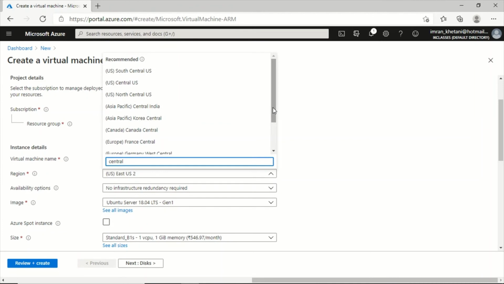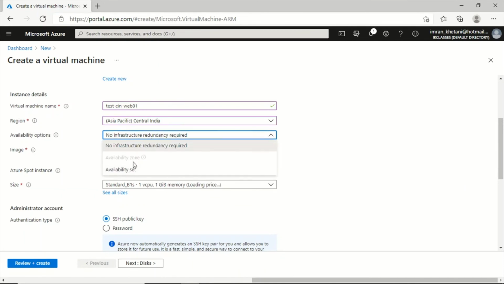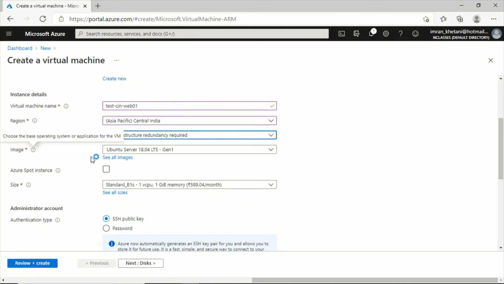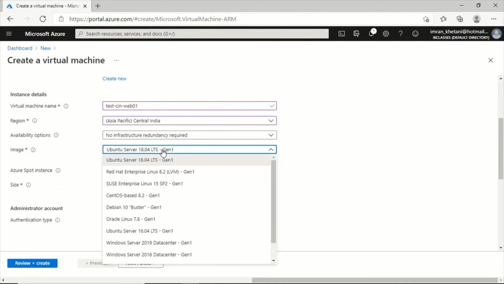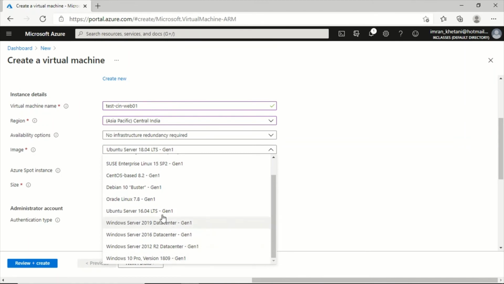Where's Central India? Central India. And then you can specify the redundancy. If you require any redundancy, you can select the available options. I'll go with the Ubuntu server. You can select whatever you want. Okay, I'll go with Ubuntu server, and if you want to go with Windows, you can use it.